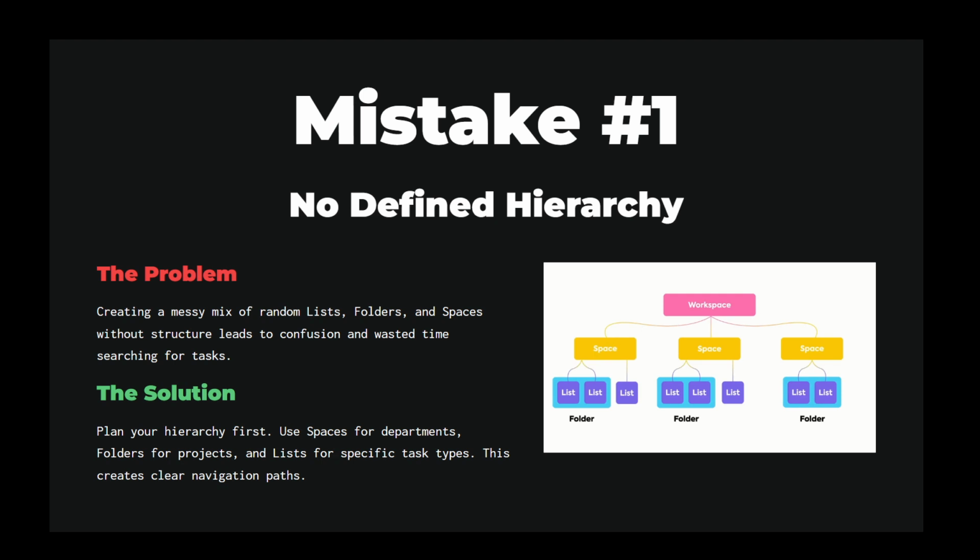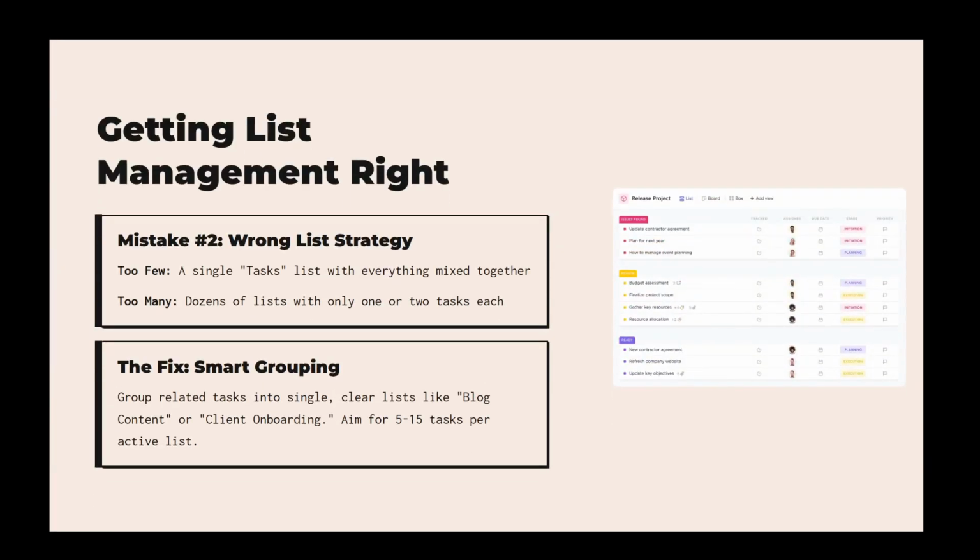Now, when it comes to lists, using too many or too few can create problems. You might either end up with a single tasks list crammed with all sorts of unrelated tasks, or a dozen lists each housing only a task or two. The key is to group related tasks into single, coherent lists. For instance, if you're managing a marketing team, a blog content list can help you keep all your writing tasks in one place, providing clarity and focus.